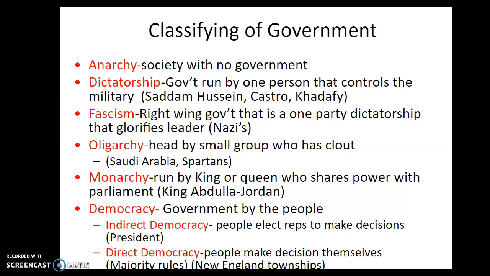And this is where every decision that's made, the people have to go in and make those decisions all the time. Think about why the indirect democracy might be better for us. If you think about your days or your parents' days and how busy they are, it'd be tough for you to go to a meeting twice a month to decide all these different things. That's why we elect these representatives, the city council, to make decisions for us.